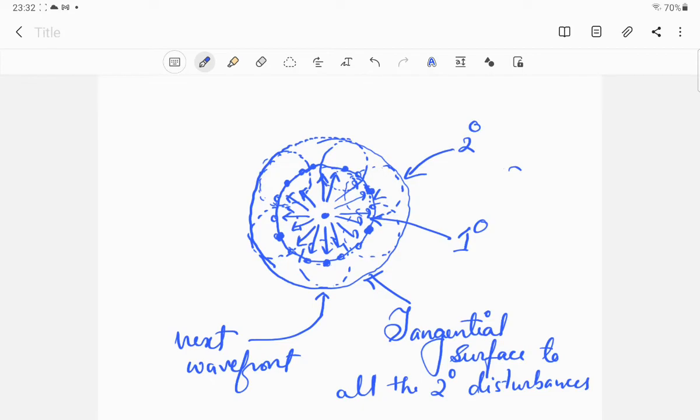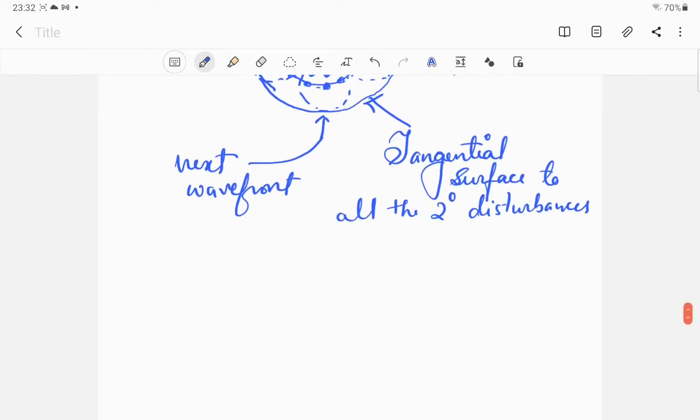So I would like to draw another diagram for that. Suppose that you have a wavefront like this. So this is the primary wavefront, the main wavefront, the original wavefront. Now, according to Huygens principle, this point is going to behave like a source of secondary disturbance.